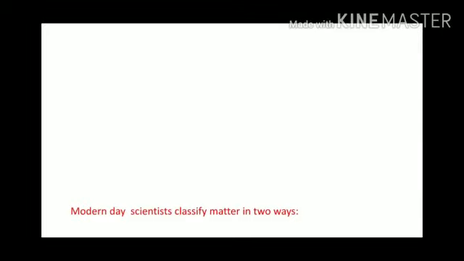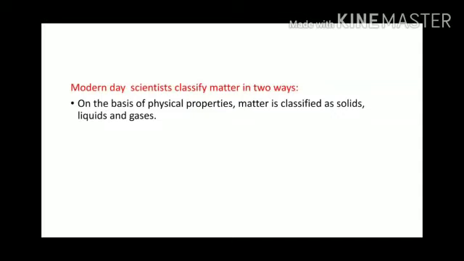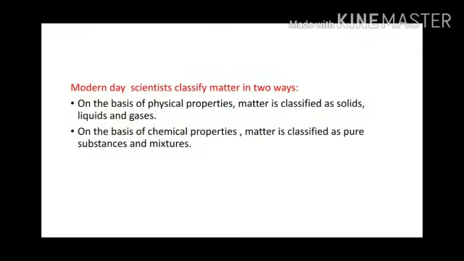Modern day scientists classify matter in 2 ways. On the basis of physical properties, matter is classified as solids, liquids, and gases. On the basis of chemical properties, matter is classified as pure substances and mixtures.